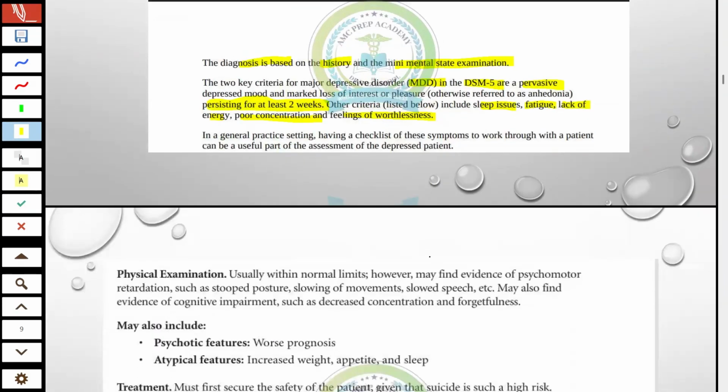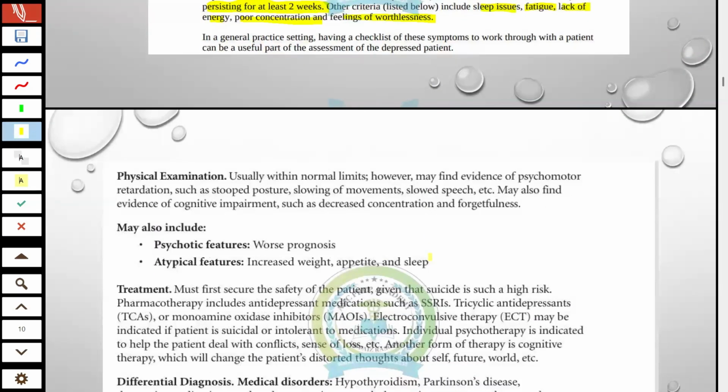Then on physical examination, we will see usually within normal limits, but psychomotor retardation, stupor, slowing of movement, slow speech, as well as cognitive impairment, decreased concentration and forgetfulness.